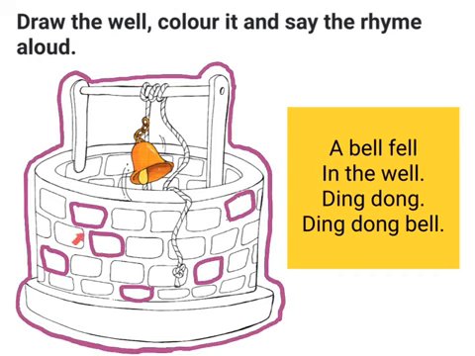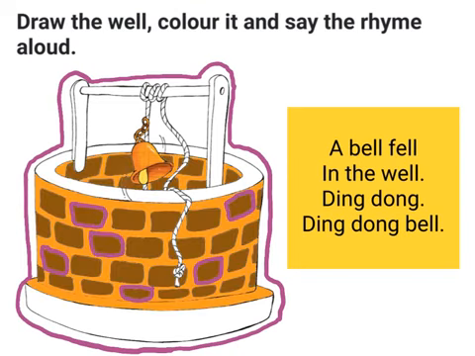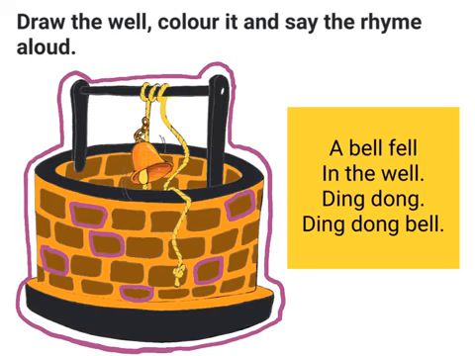I will color the well with orange. I will color the stones brown. I will color the rope with yellow. I will color the rest of the well black. Now let's say the rhyme. A bell fell in the well, ding dong bell.